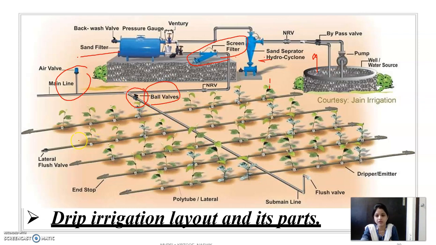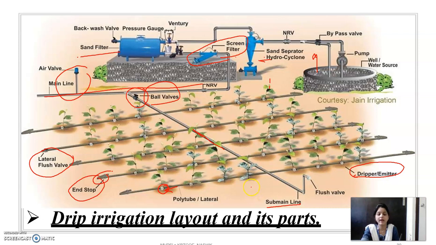Then these are the laterals or the flush. Then the end stop, these are the end points of the laterals. This is the sub main line, and this is the main line. The water is supplied to the root zone of the crop through these emitters or drippers.